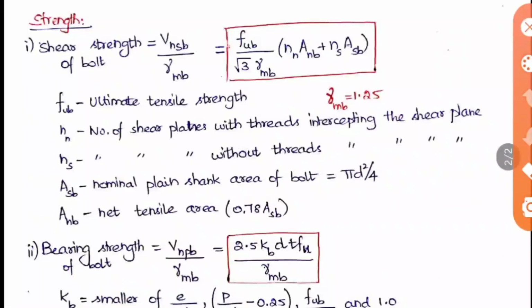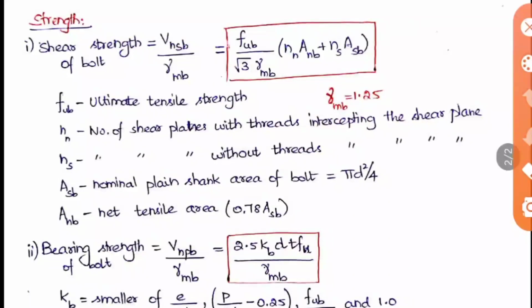The next thing we are going to study is the strength. This is also somewhat similar. There we studied the shearing strength, bearing strength and tearing strength of the plate. So two were for the rivet and one for the plate. But here we are going to study three strengths for the bolt and one strength for the plate.